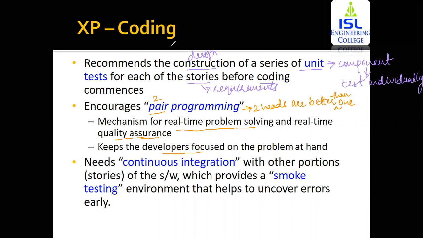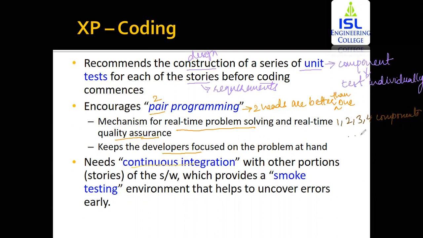Then the third one is it needs continuous integration with other small stories of the software, which provides smoke testing. Now in here, continuous integration means as you're using different components, each and every component needs to be integrated within the software. Suppose you've got 1, 2, 3, and 4 components that are completely developed.